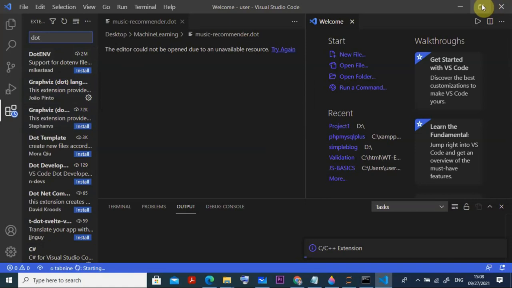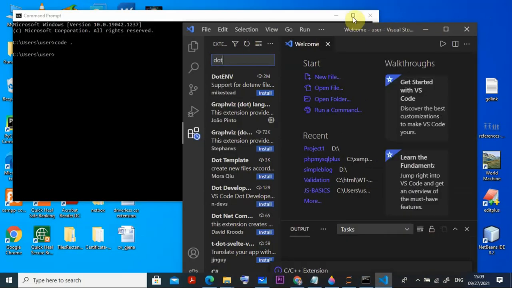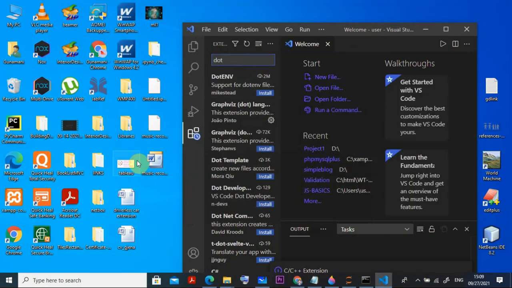Once it is there, you remove this one, and then minimize all the things. This is also minimized. This data, just drag and drop here, you put it here.